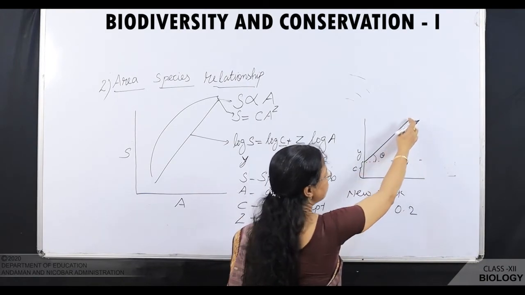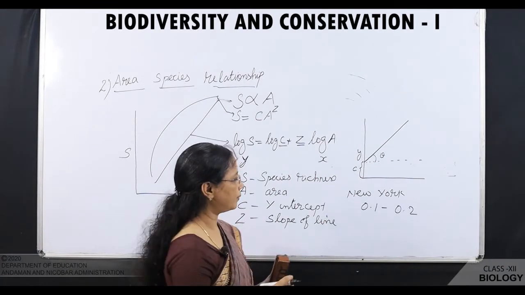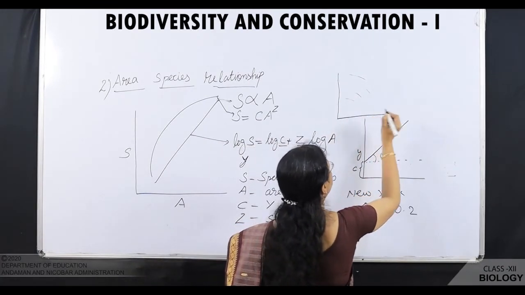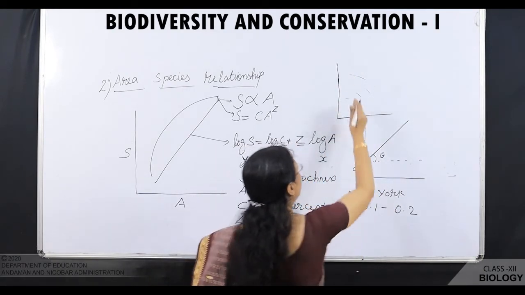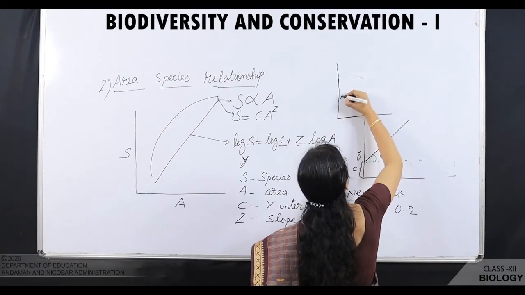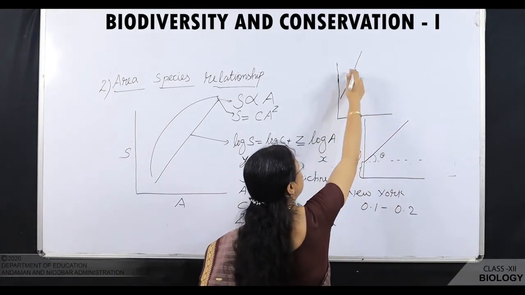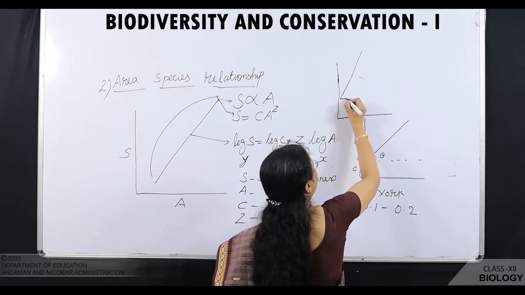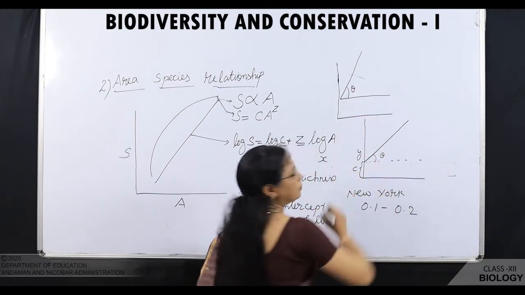But what is the slope of this line? It is less steep. Now, when we are taking a large continent for survey, at that time the slope increases. The slope will be steeper. See the steepness of the slope, and the value of Z will be more.